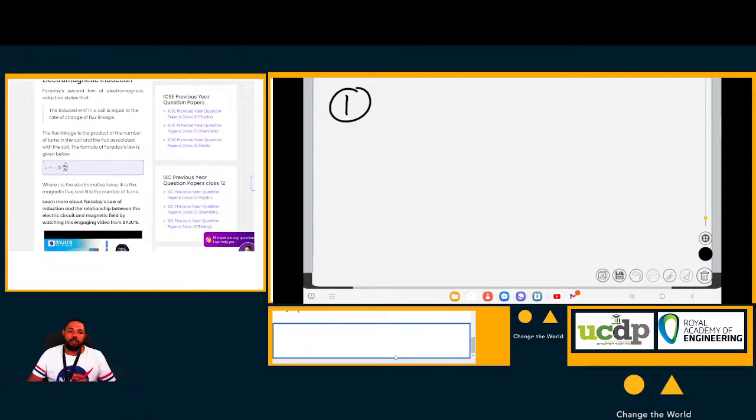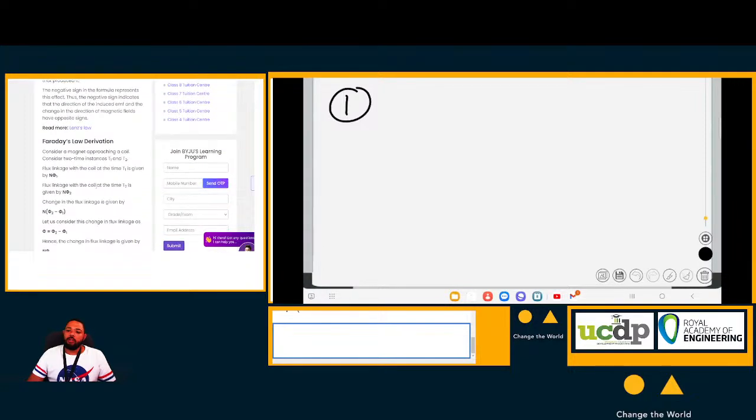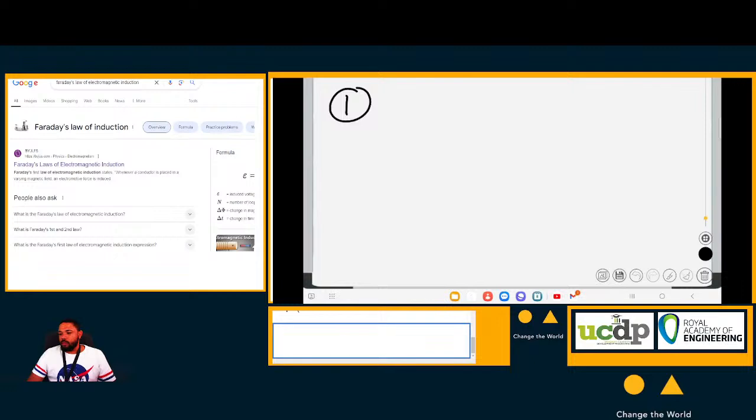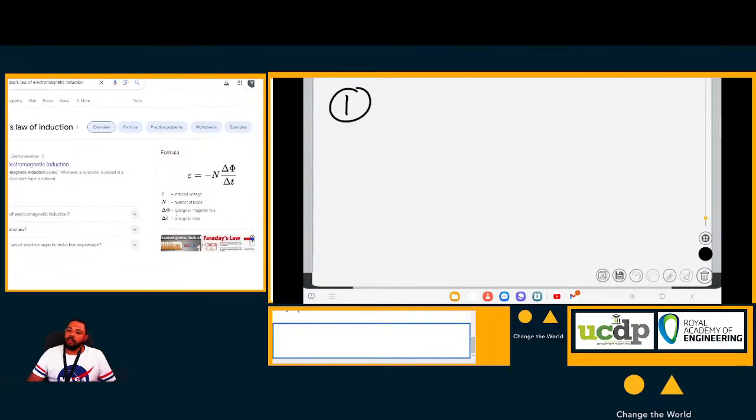is the number of turns, multiplied by the change in the flux over the change in time. Okay, so the EMF now, that gets more mathematical from Lenz's law, but this is Faraday's law. I'm going to give you it in this formula. It says that the induced EMF, this is the induced EMF, and you have it on your screen there.